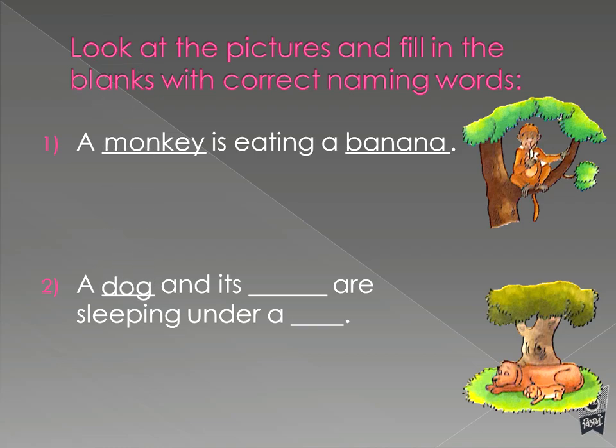D-O-G, dog, and it's, what is this? What did we say? Puppy. P-U-P-P-Y, puppy, are sleeping under a, what is this? Where are they sleeping? Under a tree. So T-R-E-E, tree. Okay. So now in your English notebooks, what you are going to write is, you will copy this